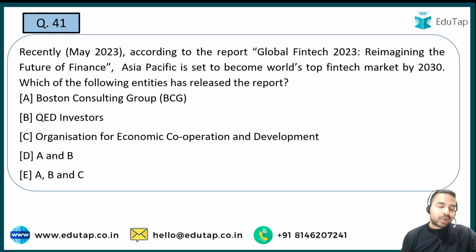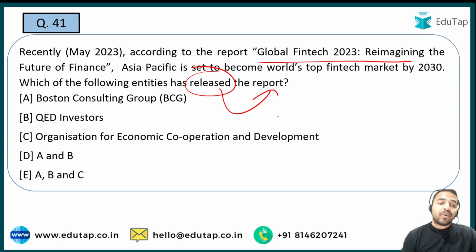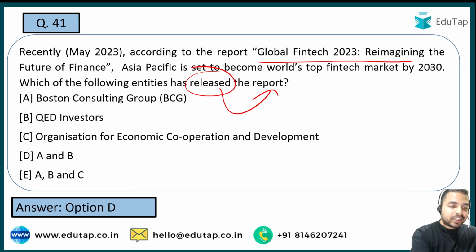And guys, let's move on to the next question, which is on the report Global FinTech 23 Reimagining the Future of Finance. Here the question is on the same lines, that is the releasing body which has released this report. That is what you are required to tell me. The report is Global FinTech 2023 Reimagining the Future of Finance. And here the right answer is option D, that is both A and B. That is Boston Consulting Group and QED Investors. That is the right answer to this particular question.